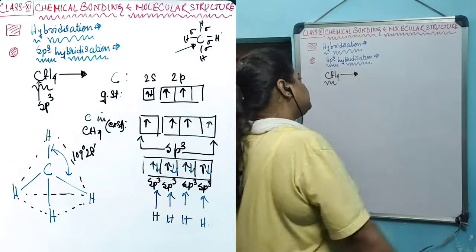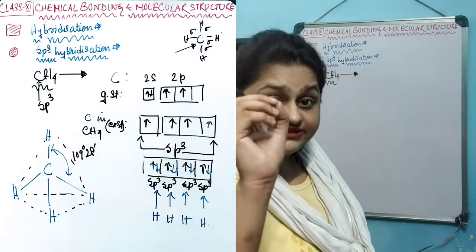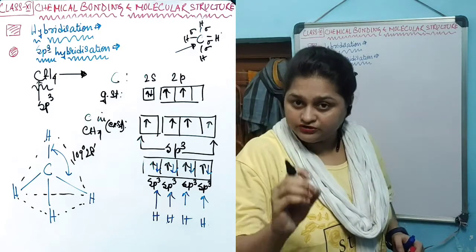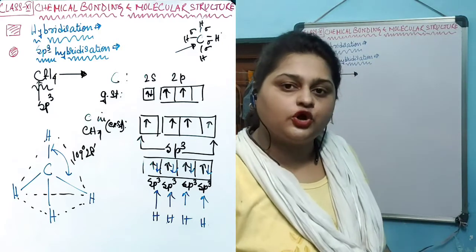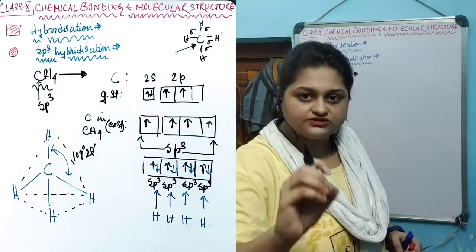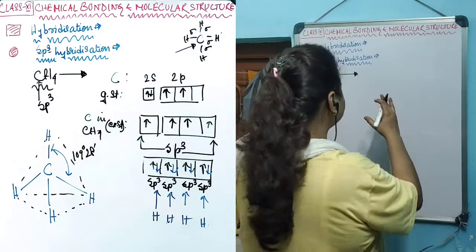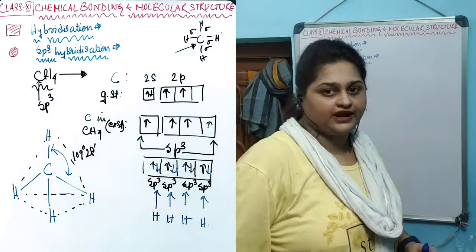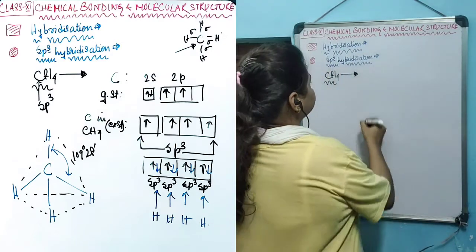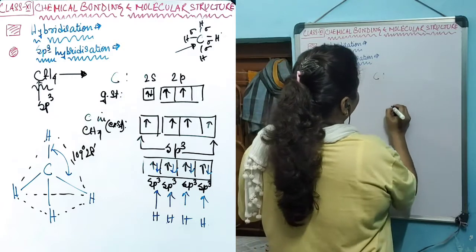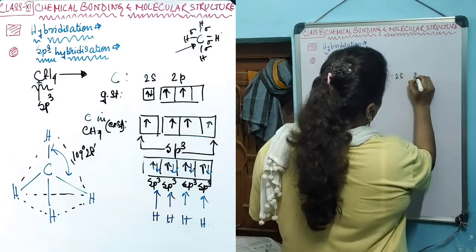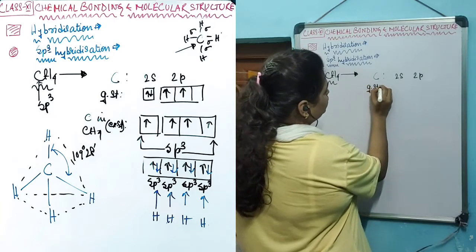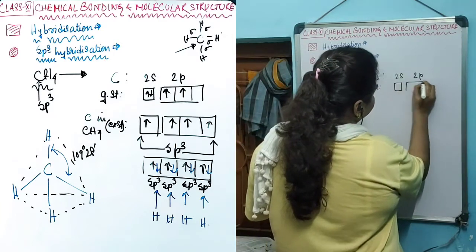The hybridization concept depends on the electronic configuration of the central atom. I am going to say again, the hybridization concept, the shape of the molecule, the structure of the molecule, this entire concept depends on the electronic configuration of the central atom. The central atom in this case is the carbon, which has 2s and 2p as the valence shell. The ground state electronic configuration for this is